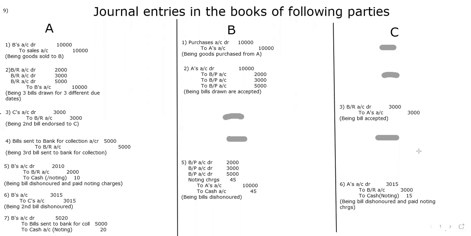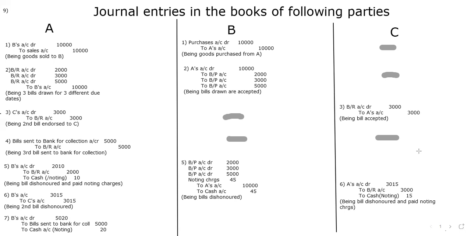So the ninth question is: on July 1st, A sells goods to B for 10,000 and draws three bills on him. The first is 2,000 for 1 month, the second 3,000 for 2 months, and the third 5,000 for 3 months. B has accepted. The first bill is retained by A till the date of maturity. The second bill is endorsed to C, and the third bill was sent to the bank for collection. All the bills got dishonored on the maturity date.